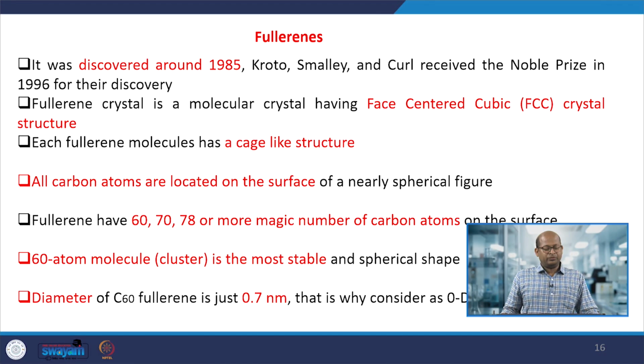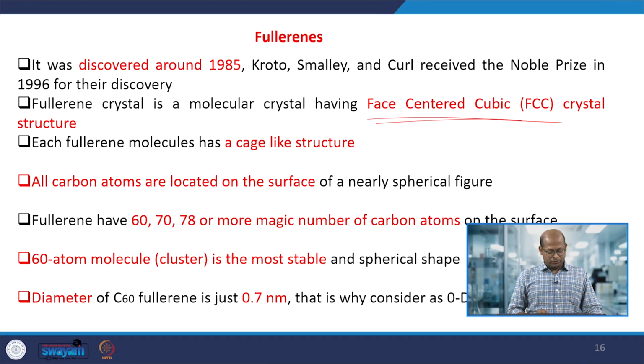Fullerene was discovered in the year 1985. This material has a face-centered cubic crystal structure, and it is a cage-like structure, as I said. There are carbon 60, 70, and 78 numbers of carbon atoms bonded with each other, forming a cage-like structure, and then this type of material can be generated.